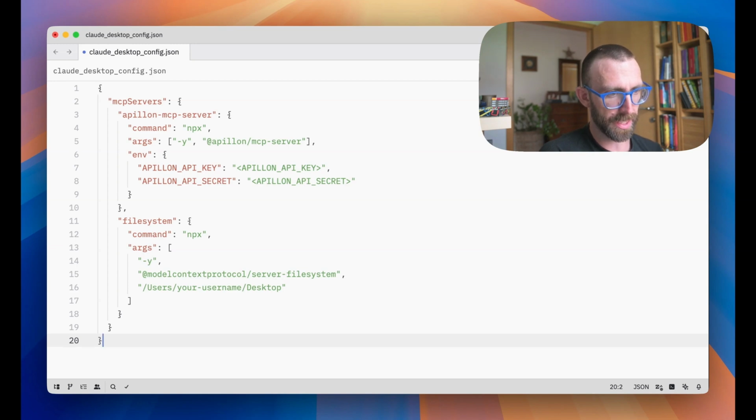The other section is the Apillon MCP server, and you can see the command it uses, what it fetches, and then there's a place for you to add your Apillon API key and API secret, which we've generated earlier.